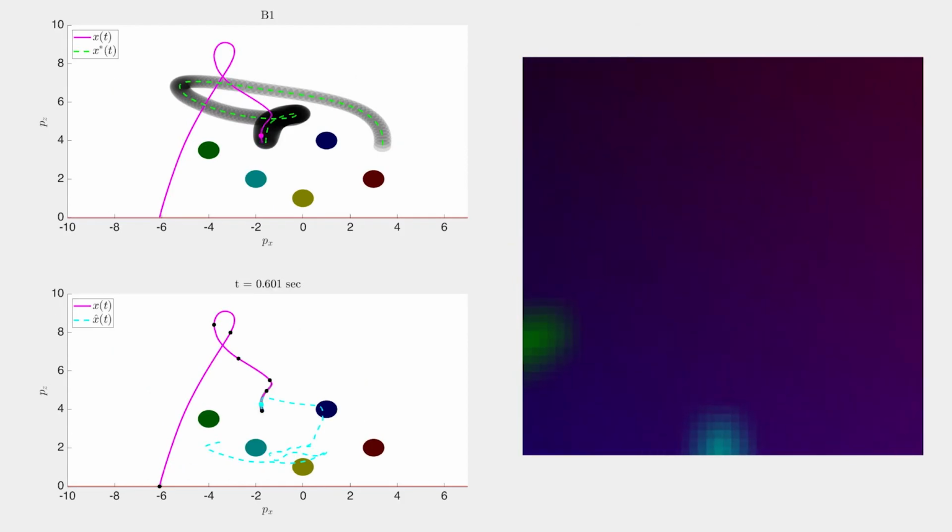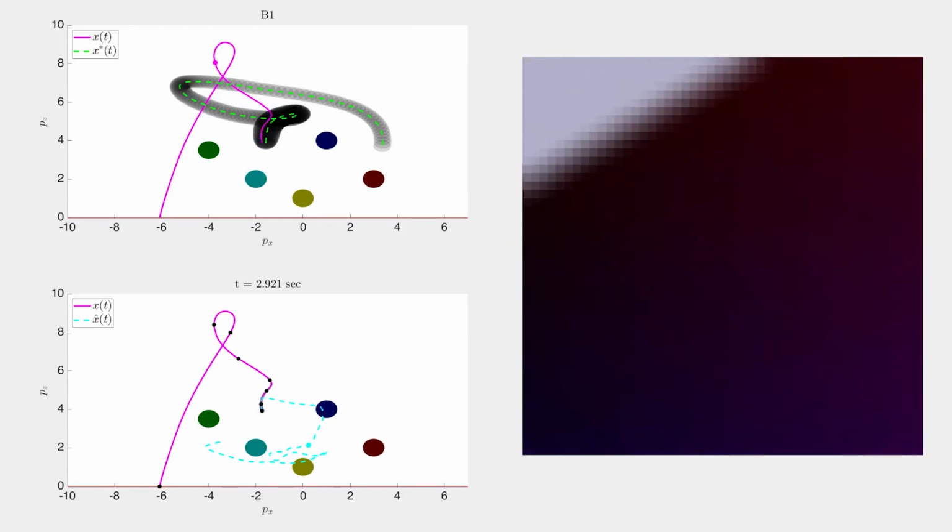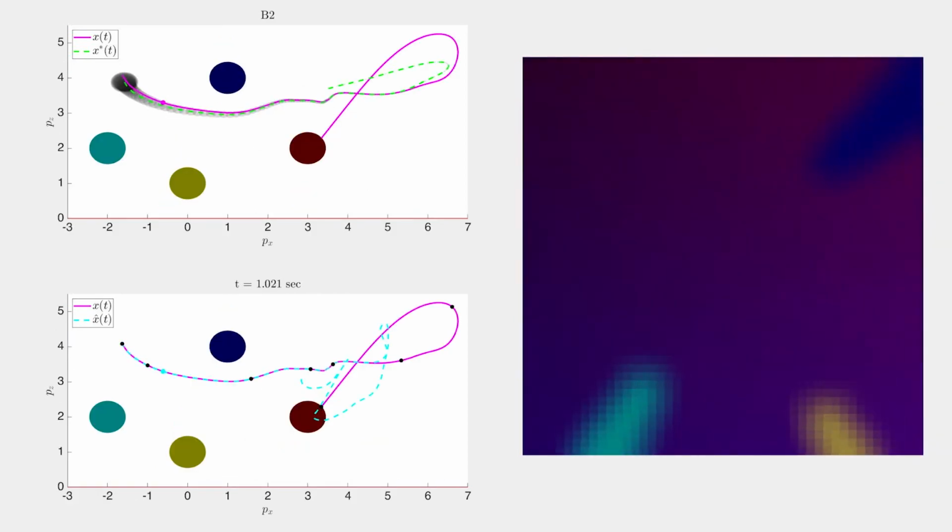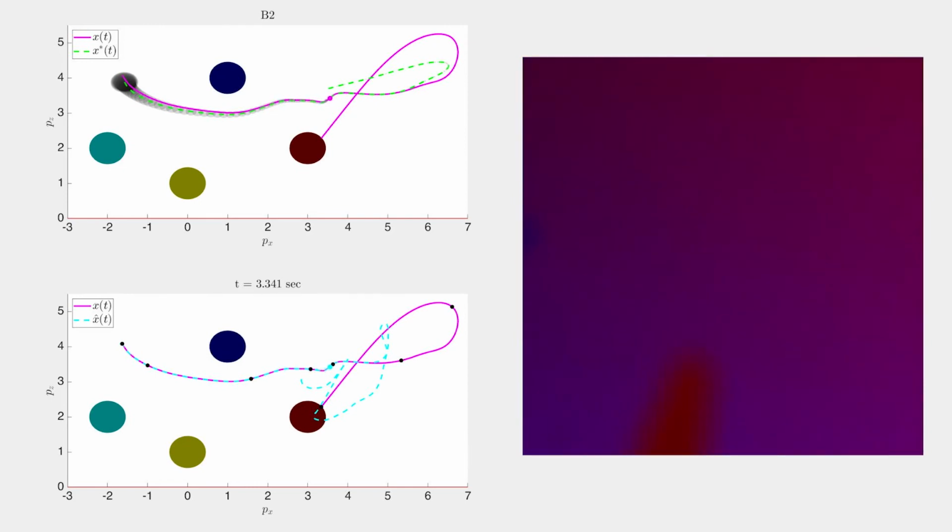In contrast, we see that the baselines will both fail. Both B1 and B2 end up leaving the domain where the perception error is low, and this in turn causes the state estimate to diverge, which again in turn destabilizes the feedback controller, and this leads to crashes in both of these cases that we show over here.